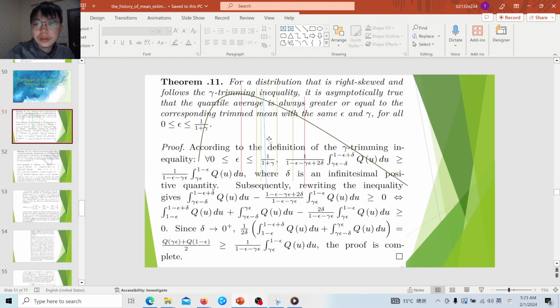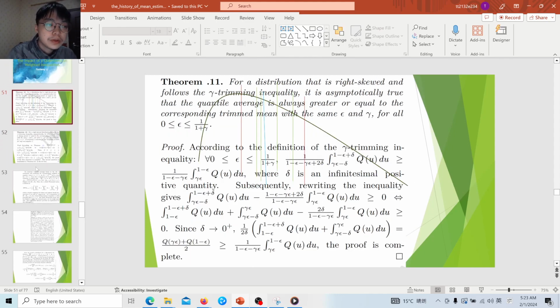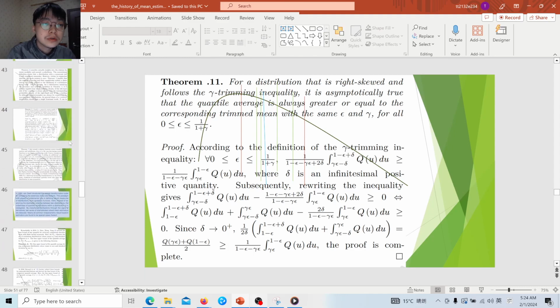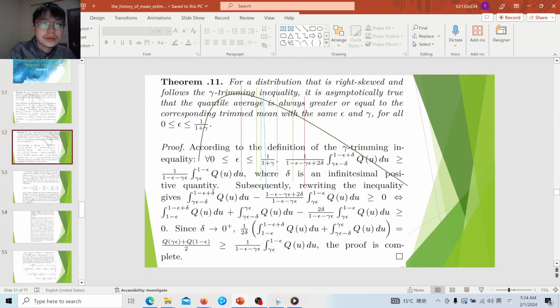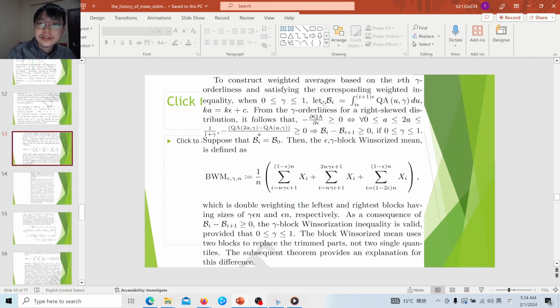So we are basically talking about the average scenario, because the trim mean inequality is not a very strict condition. As I proved in the SI of this paper, if a distribution follows the orderliness, then it will follow the trim mean inequality. Because orderliness is so popular in probability distributions, this explains why, if you test many examples, the Winsorized mean is better than the trim mean in terms of bias.